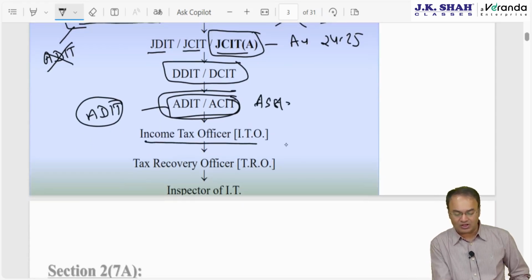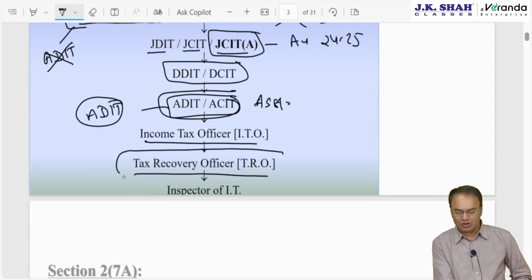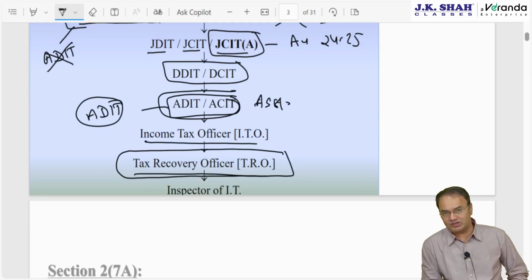Then Income Tax Officer, ITO, and then Tax Recovery Officer, TRO. TRO does not come up in the picture on a day-to-day basis. As the name indicates, he is a recovery officer. He comes up in the picture only when assessee has committed a default in paying tax, interest, penalty, etc. And then AO will hand over the matter to TRO. TRO will forcefully recover the amount.